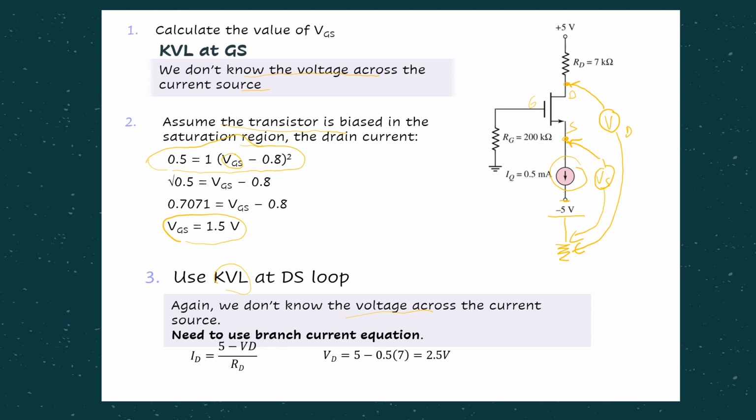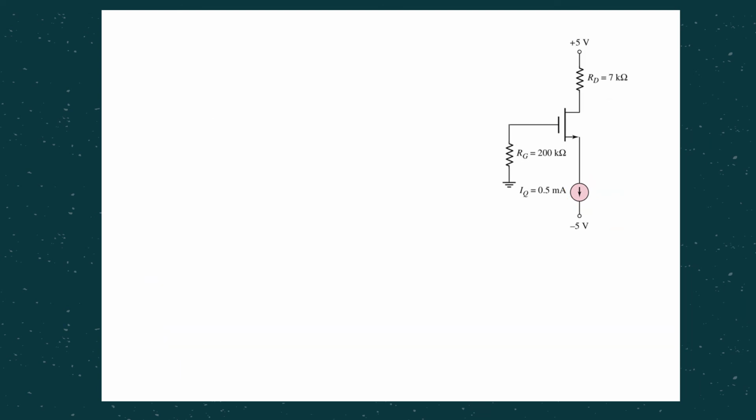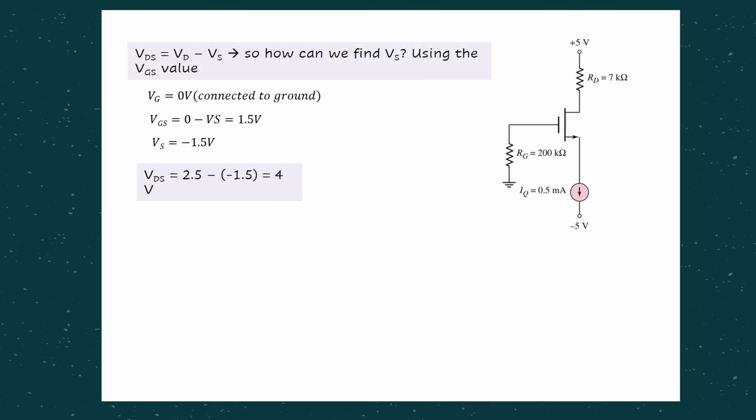Then for VD, from the branch current equation, this is ID. ID equals 5 minus VD over RD. Since we already know the value of ID and RD is given, from there we can calculate the value of VD, the drain voltage. Then VDS is actually VD minus VS.